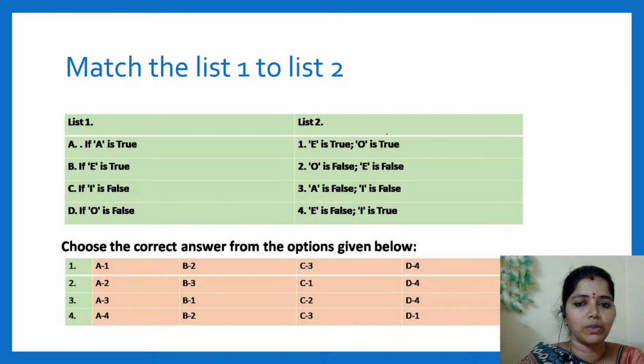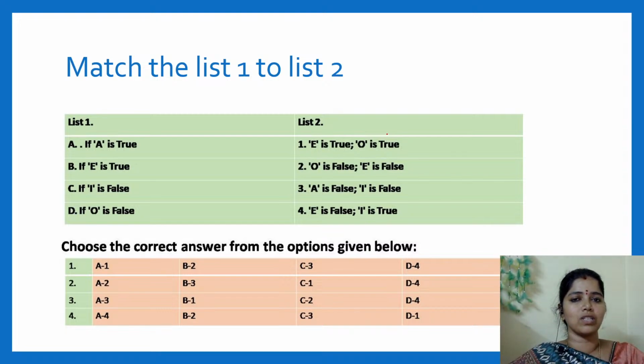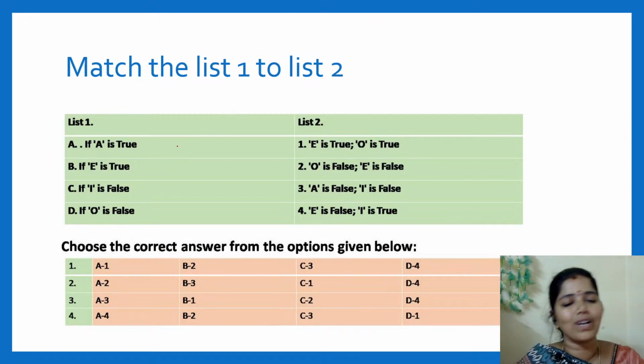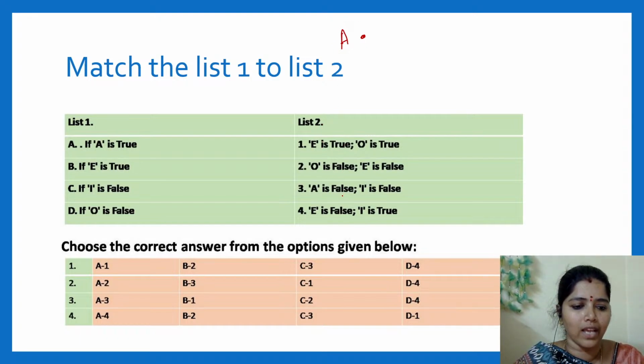Match list 1 to list 2. If A is true, for this you are supposed to remember that diagram. I will tell you how fast you can find out the answer. If A is true, you put A. You have A in your mind. If A is true, see the options. E is true, O is false, A is false.